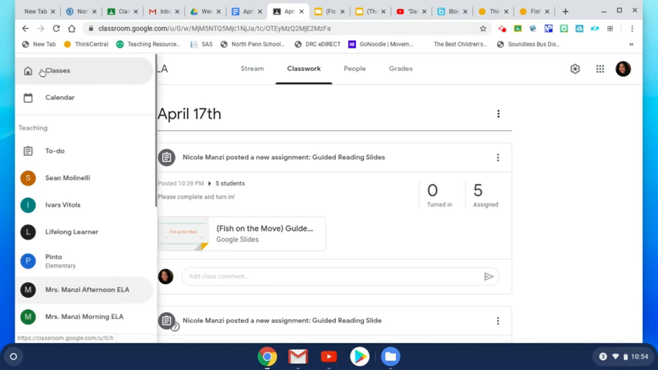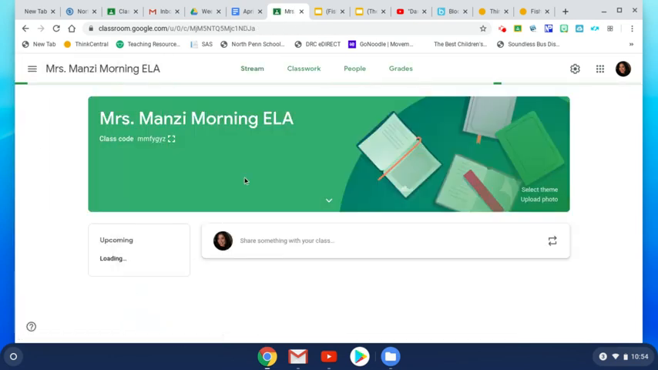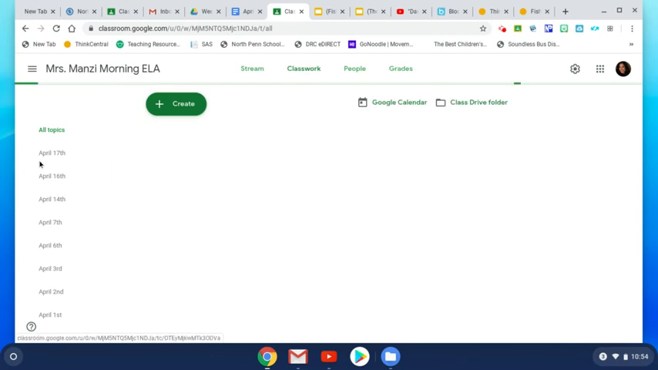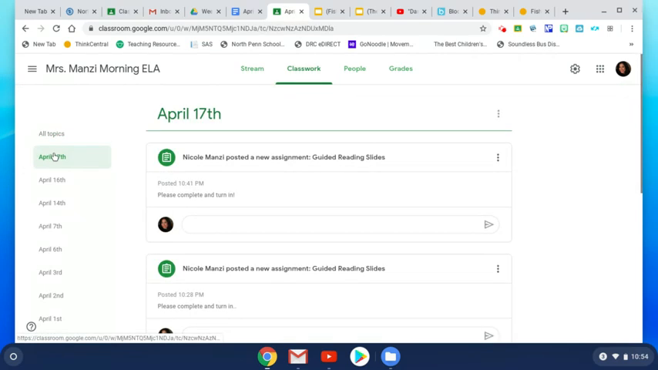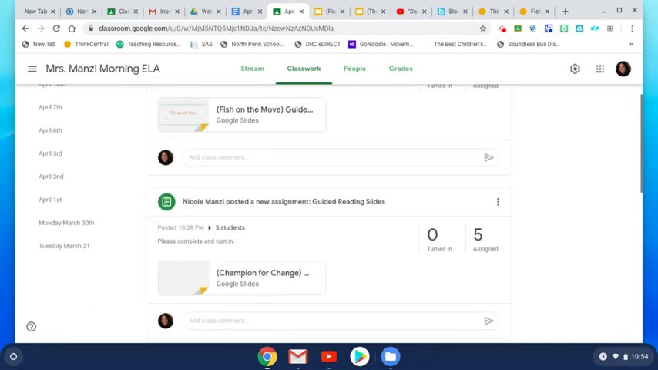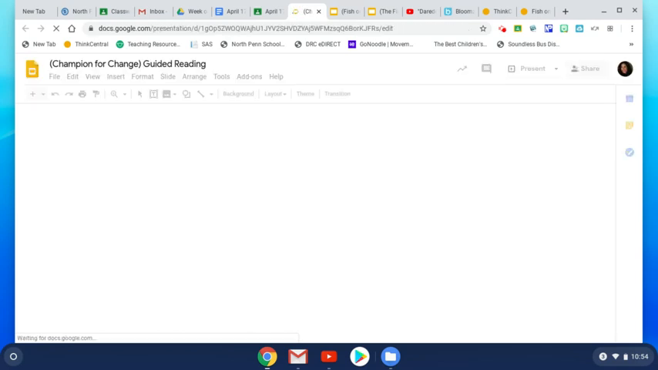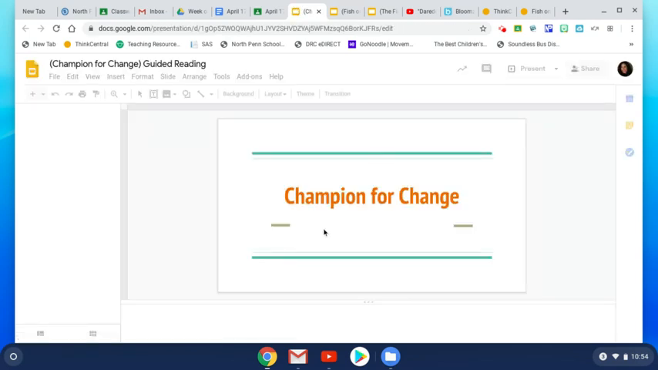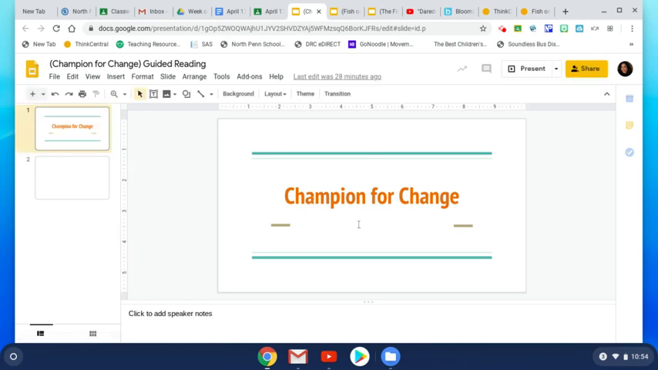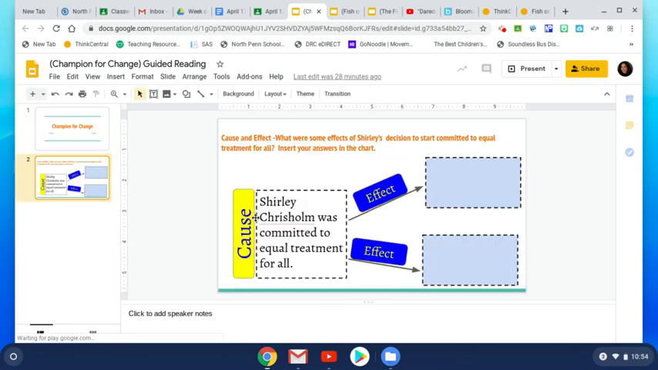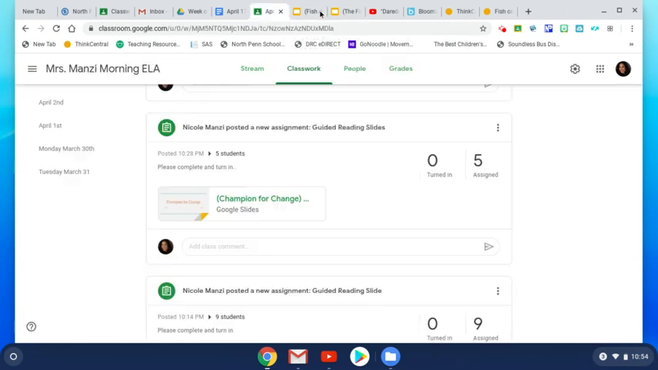And let me go back to my morning class because it's not showing up in my afternoon. If you read Champion for Change, you will have the slide just like the other 2 with the name of your book. And it says Shirley Grisham was committed to equal treatment for all. What were 2 effects? Because she was so committed to equal treatment, what resulted? What are 2 things that resulted from that? Okay, you will fill those in and turn them in.